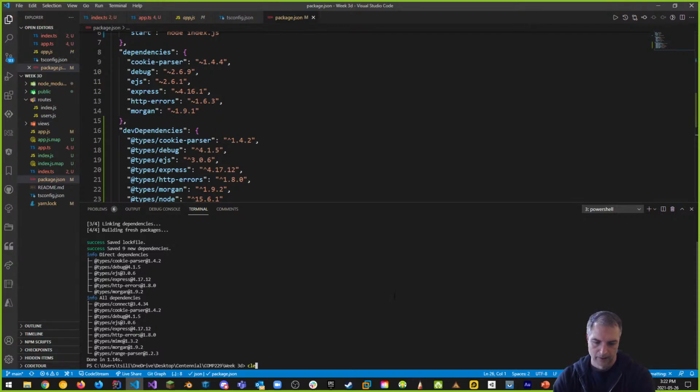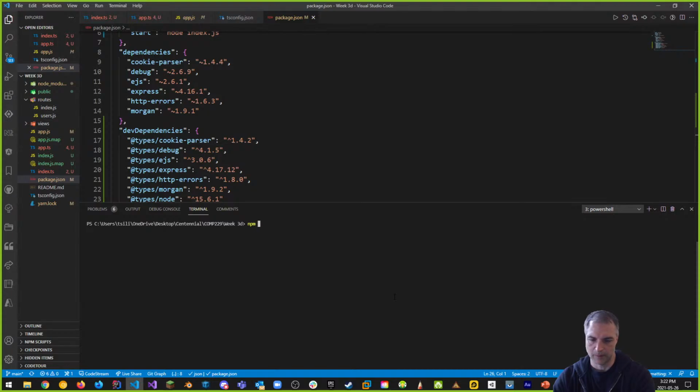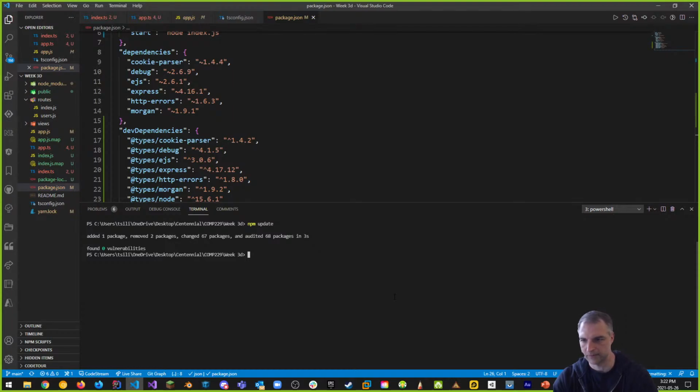I'm going to try an npm update, and I'll see if that can work for us instead of yarn. Yeah, that worked. Do an npm update, guys, because now notice that types debug went to 4.5. Oh, no, this didn't work. Look at that. Still didn't work, eh?